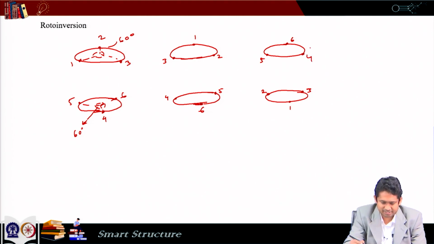So, the shape is back. So, that is a three-fold rotation with inversion.